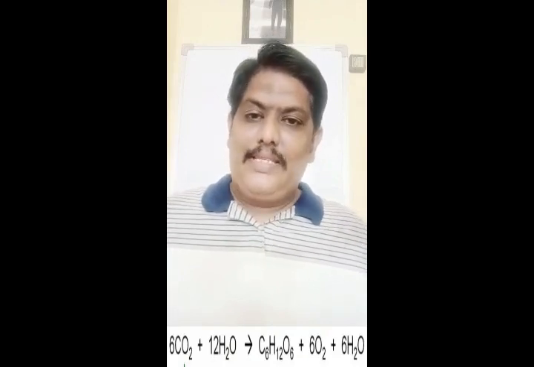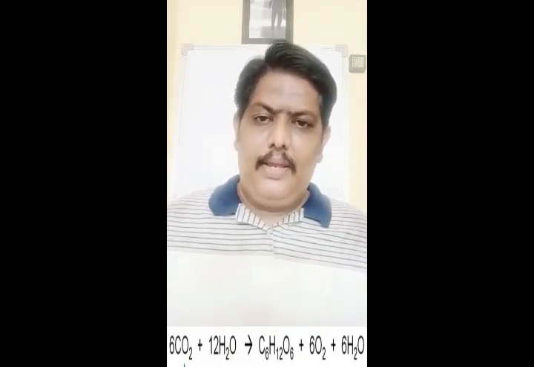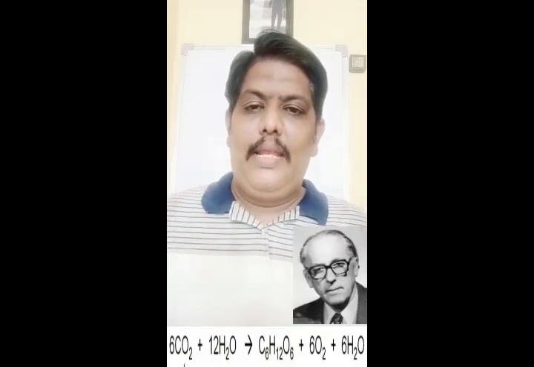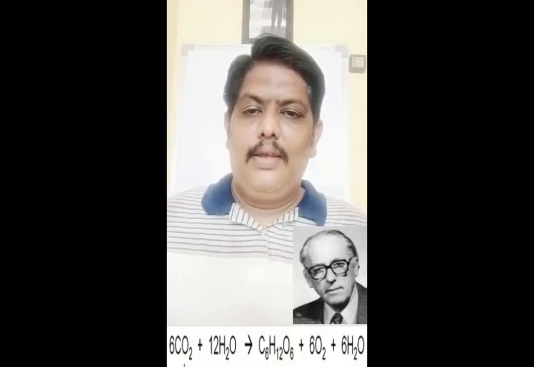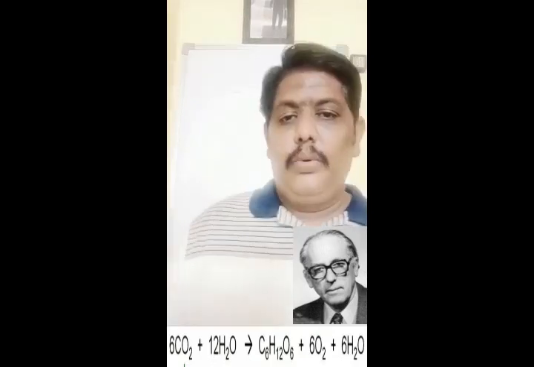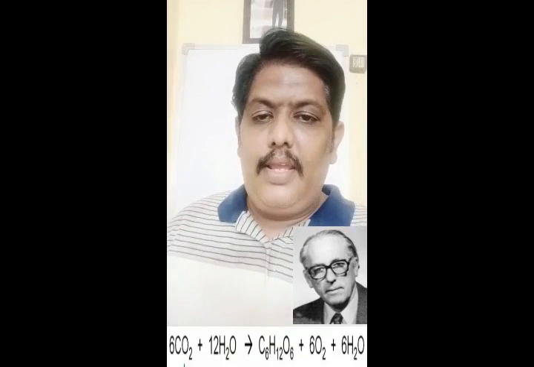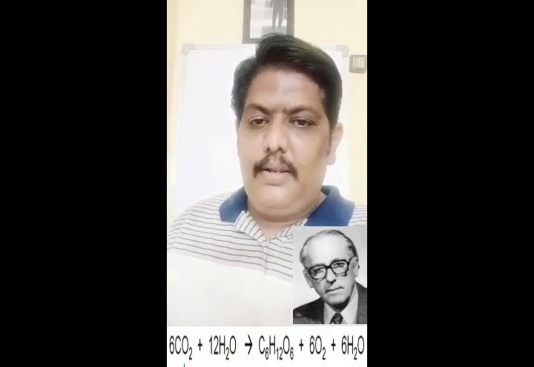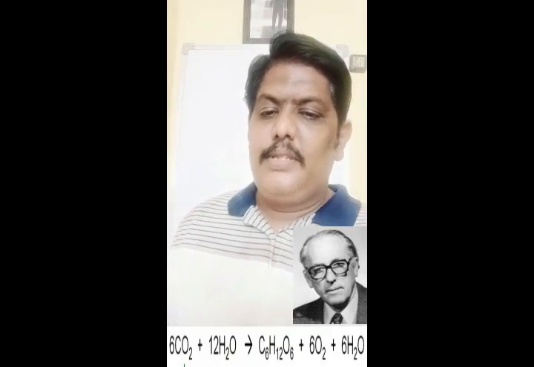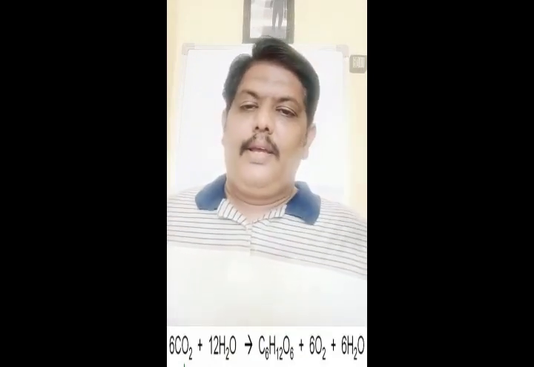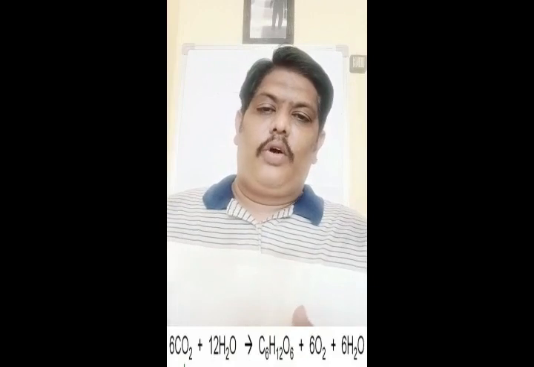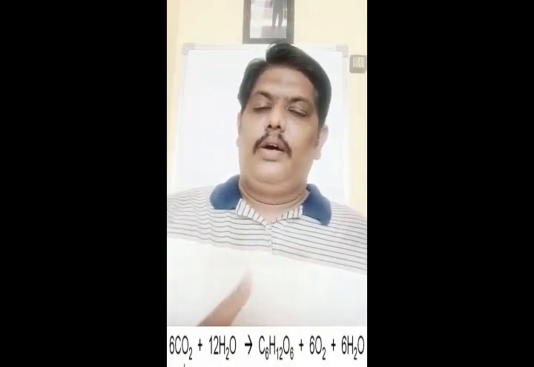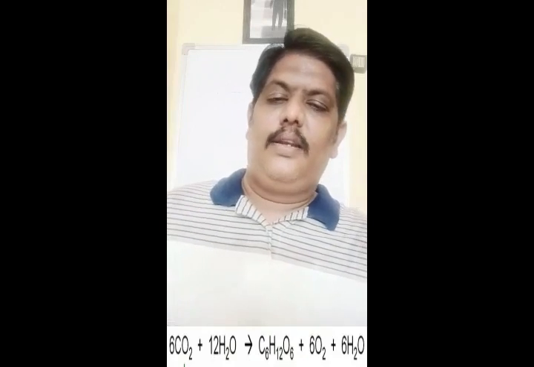Now this is an equation given by a scientist whose name is Van Niel. His name is Van Niel, in the year 1931, and the same equation is being followed even till today. So the equation says that carbon dioxide and water, when they react together with the help of sunlight and chlorophyll, give out the food material, oxygen and water.